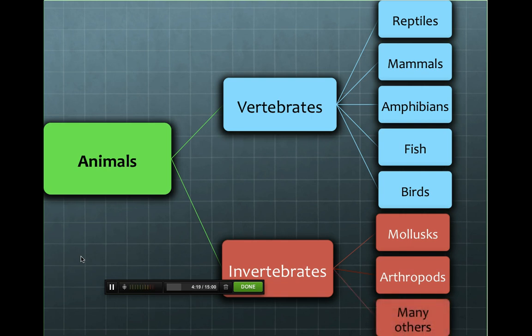Now remember, these are not the only categories of invertebrates. There are many other invertebrate categories. And remember, invertebrate and vertebrate are the only 2 groups of animals. All animals are either vertebrate or invertebrate.